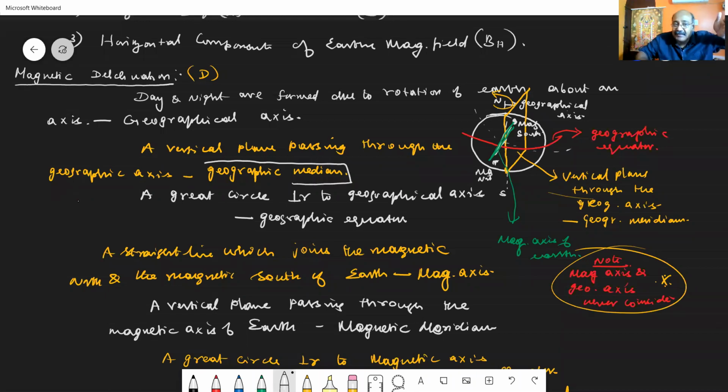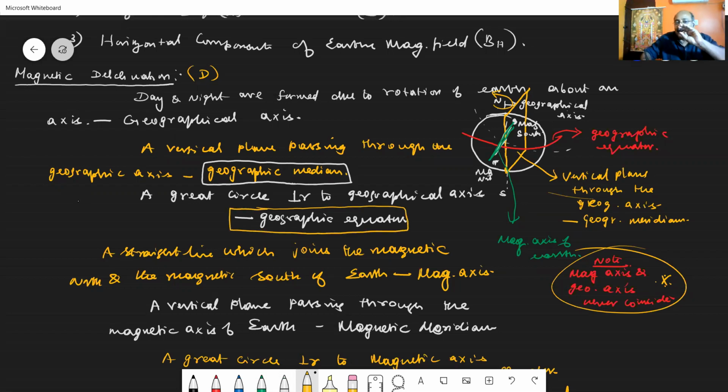So if you are taking a vertical plane passing through the geographical axis, then that vertical plane is called the geographic meridian. Now, to that geographic axis, you drop a perpendicular. You draw a circle perpendicular to it. When you are drawing a circle perpendicular to the geographical axis, it is called the geographic equator.